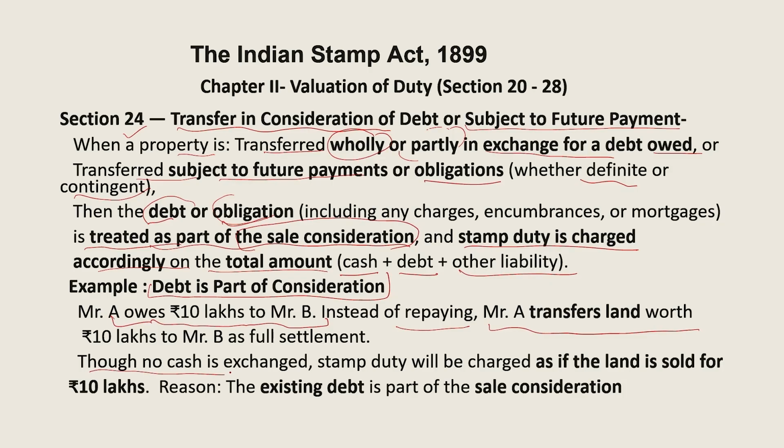Now, there is no cash exchange between A and B, right? There is no cash exchange. So stamp duty will be charged as if the land is sold for 10 lakh rupees. The reason is that the existing debt becomes a part of the sale consideration, as mentioned in section 24. I think this example helps you understand that sometimes the consideration is not paid in cash, but the debt becomes the consideration itself, and stamp duty will be paid as though the land is sold by A to B for the price of 10 lakh rupees.